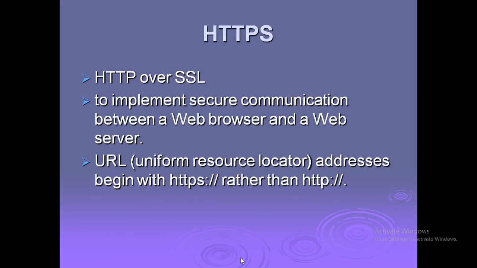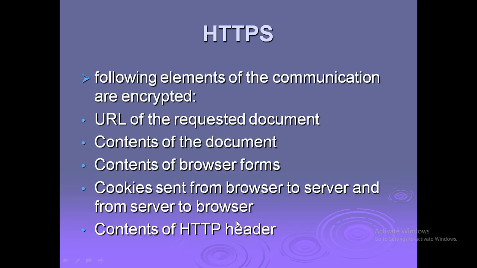HTTPS, HTTP over SSL. To implement secure communication between a web browser and a web server, URL, uniform resource locator, addresses begin with HTTPS rather than HTTP. HTTPS continued. The following elements of the communications are encrypted: URL of the requested document, contents of the document, contents of the browser forms, cookies sent from browser to server and from server to browser, contents of the HTTP header.